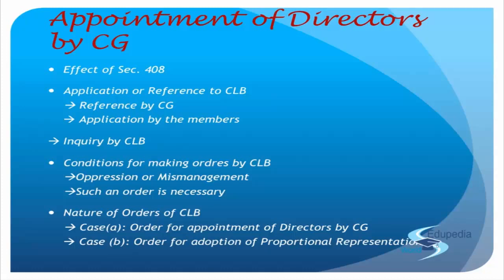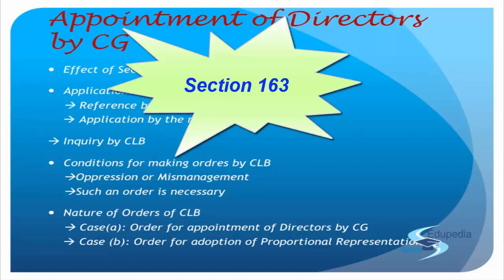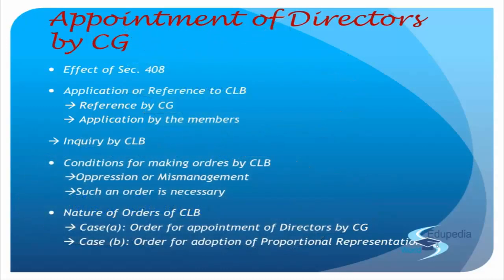So the company law board may direct the company itself that, listen, you need to appoint certain directors, right? Now they are not nominee directors. These are directors appointed by the company, but they'll be appointed on the basis of proportional representation, right? So this direction has been given to the company by the company law board, right? And that proportional representation will exactly be as per section 163 of the New Companies Act, right? And once the company receives such a direction, they are bound to make necessary amendments in their article, right? And then make fresh appointments as per proportional representation, right?